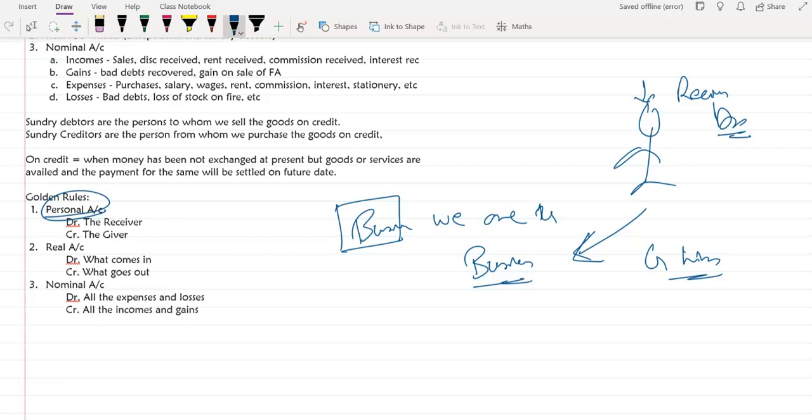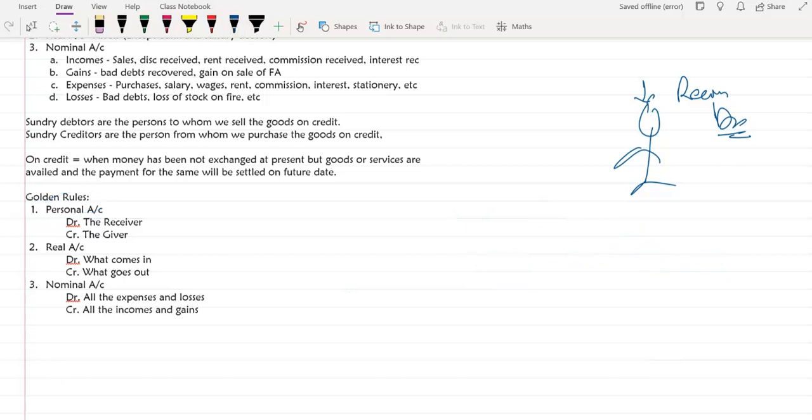All right, our very simple basic entry is when the owner brings the money. So the owner is represented by the capital account, therefore a personal account. So capital is given by the owner to the business, therefore the capital account gets credited. Okay, all right. Now the second rule, real account. Real account is very easy, very simple, and I prefer to remember it through cash. Sometimes students make mistakes, but real account and cash account is very simple. Just think, what is the rule? Debit what comes in, credit what goes out. Okay, so it is the simplest thing.